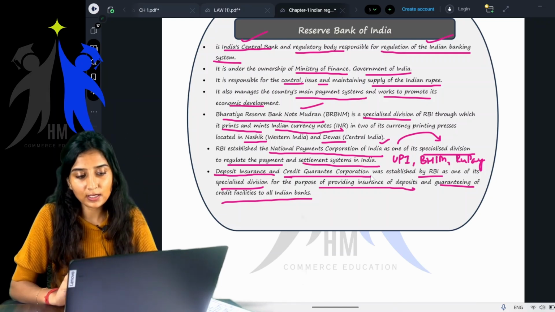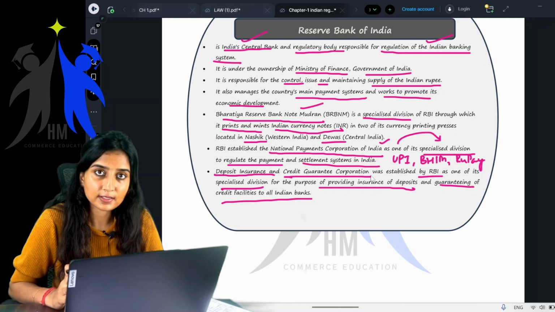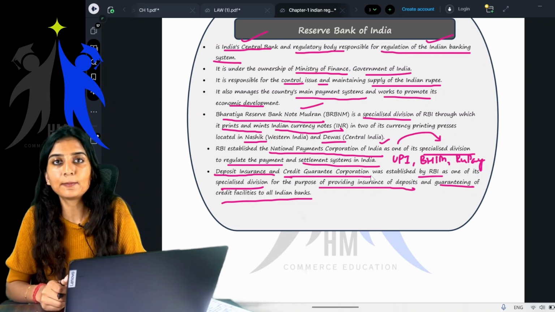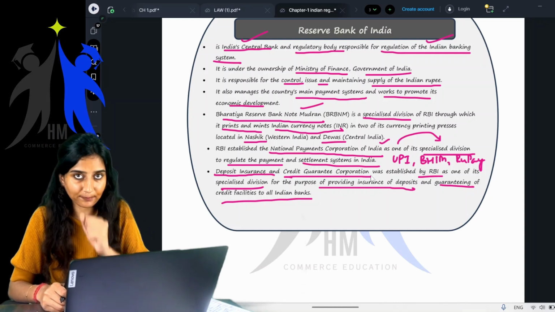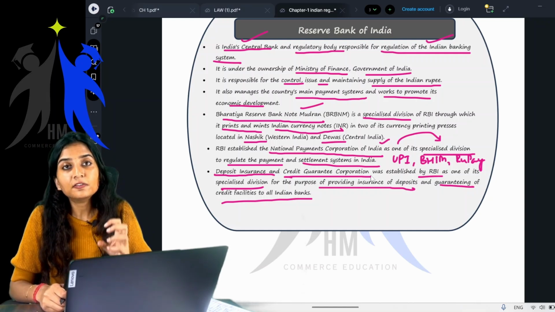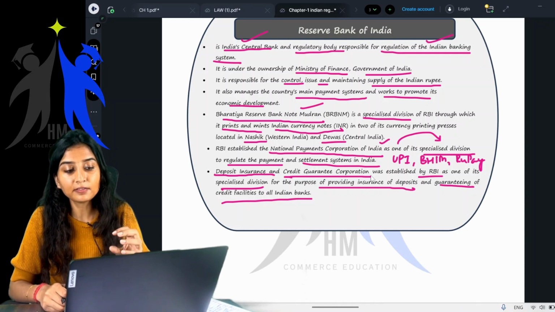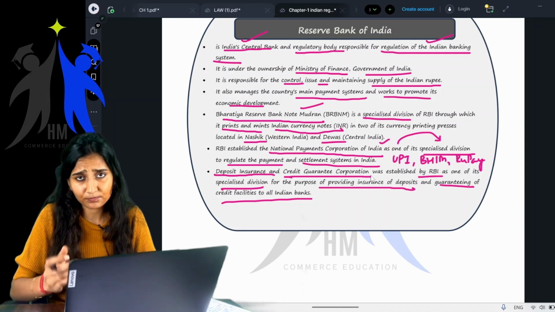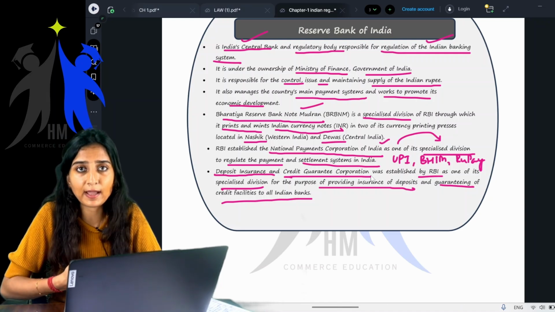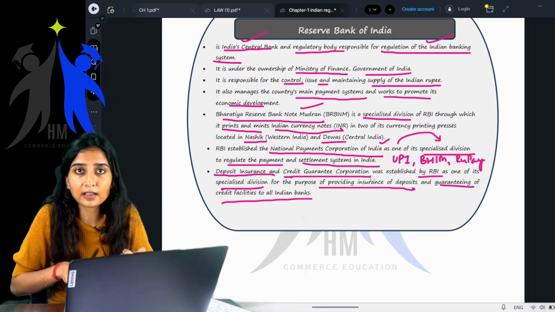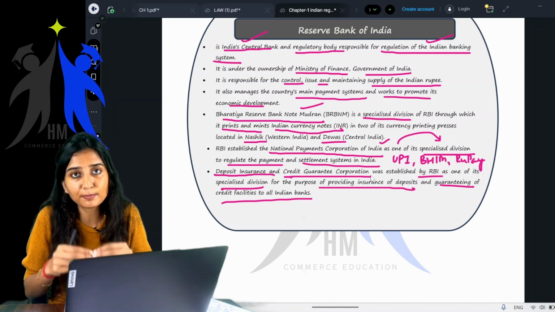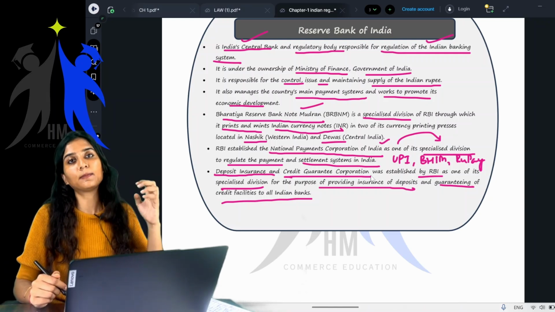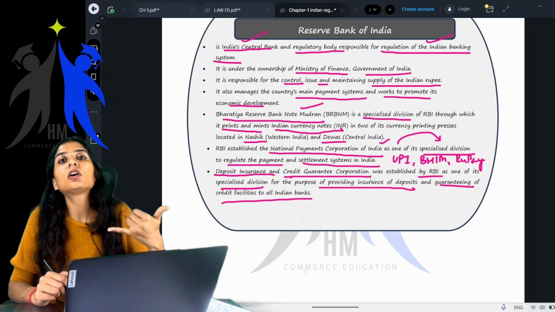This is one of the specialized divisions wherein it provides insurance. See, obviously, Deposit Insurance and Credit Guarantee Corporation was established by whom? Was established by RBI. It is a wholly owned subsidiary of RBI. Meaning, RBI will give, listen to me, RBI will give insurance to the deposits. Deposits meaning whatever deposits we have made with the banks, say for example, fixed deposits, recurrent deposits, current deposits, with the normal banks. All of these deposits are insured by the RBI.